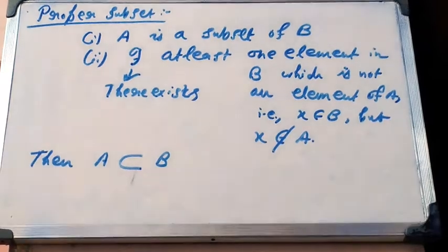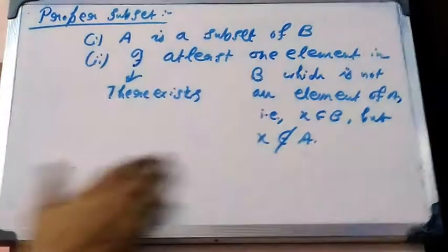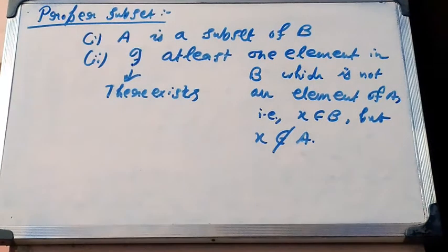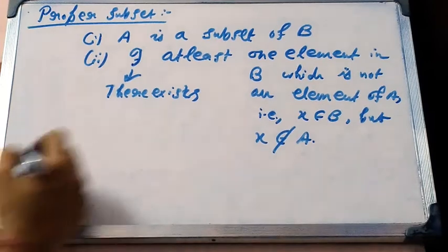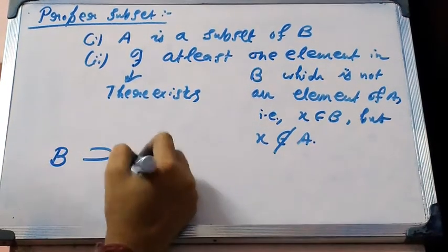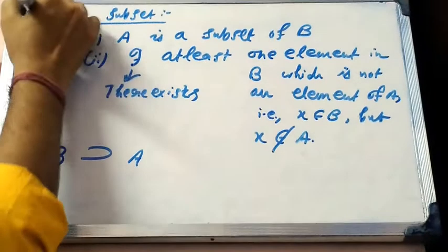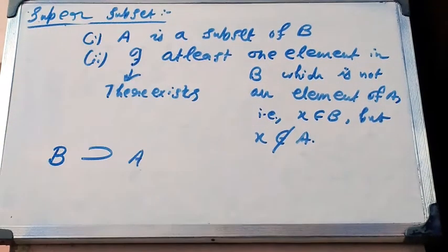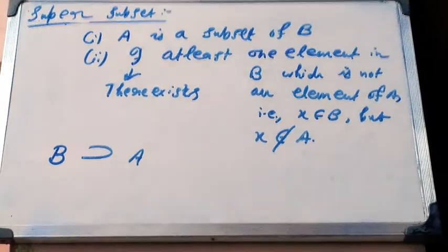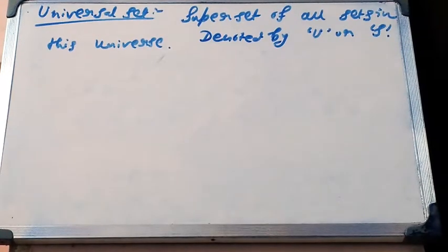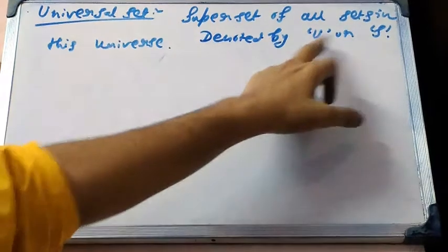Next one is superset. In superset also these two conditions must hold, and then we can say that B is a superset of A. So this one is superset. Next one is universal set. The set which is a superset of all the sets in this universe is called the universal set. That means it is the greatest set of this universe. It is usually denoted by capital U or capital S.